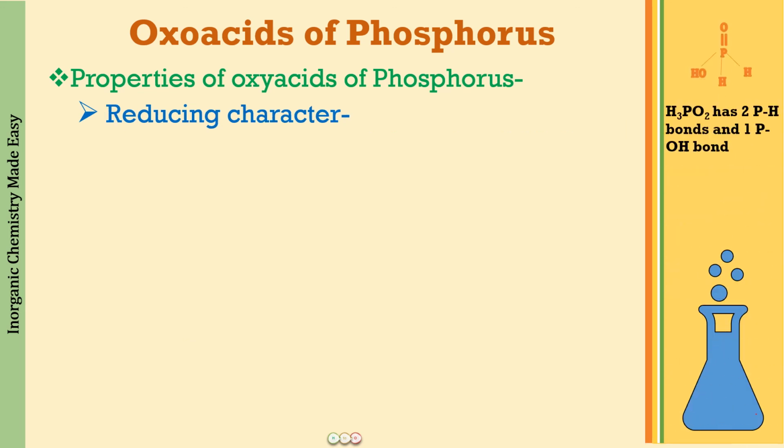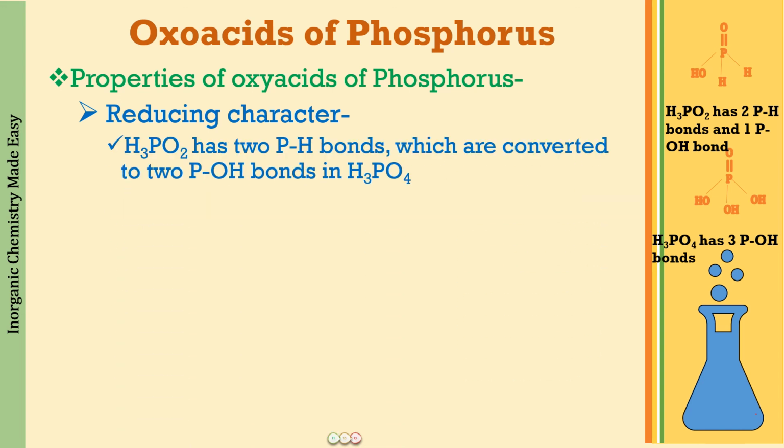Here you can see the structure of H3PO2, and also the structure of H3PO4. In H3PO2, there are two PH bonds and one POH bond, whereas in H3PO4 we have three POH bonds. So what we can conclude is that in H3PO2 the two PH bonds got converted into two POH bonds in H3PO4. So the reducing properties of the oxoacids are dependent upon these PH bonds which are getting converted into POH bonds.